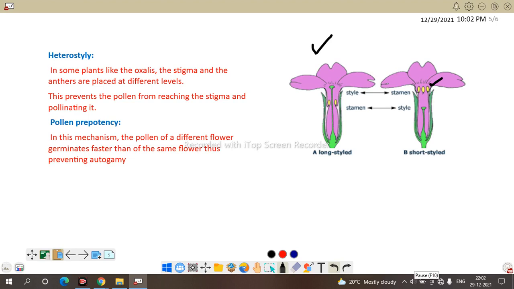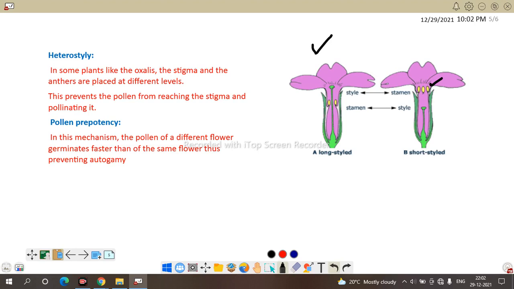So these are the conditions where cross pollination takes over, or where the plant adapts different mechanisms intentionally for the purpose of cross pollination. Here we finish with outbreeding devices.